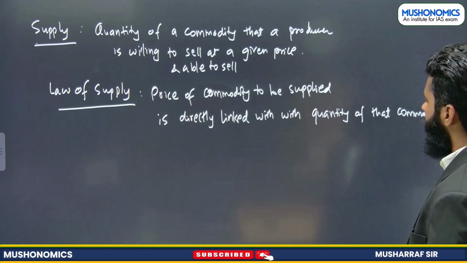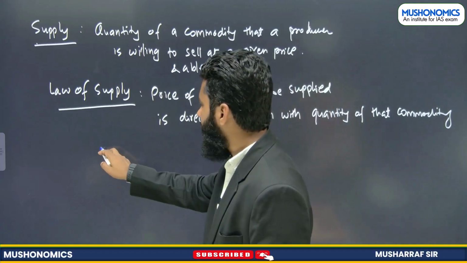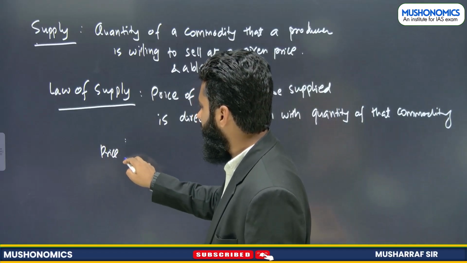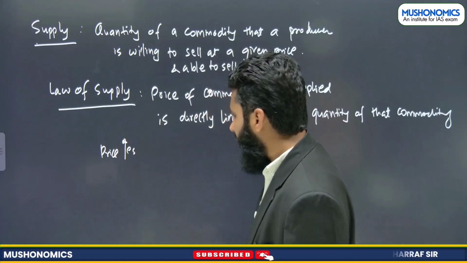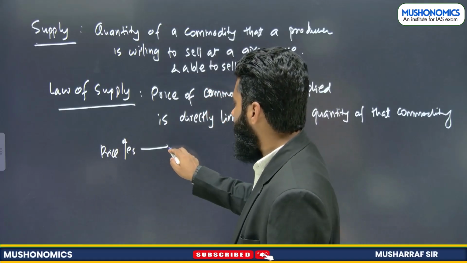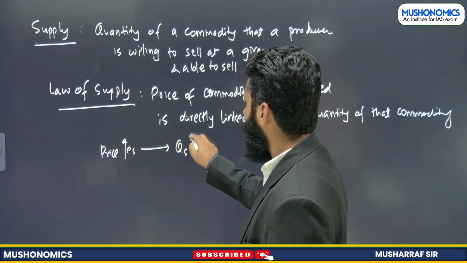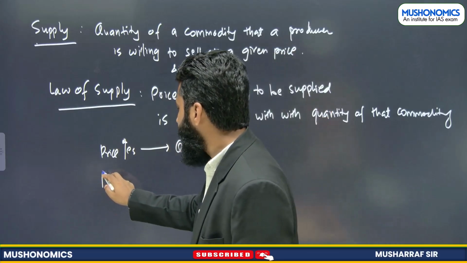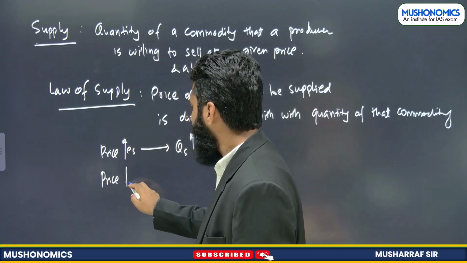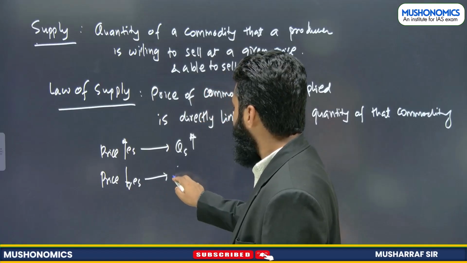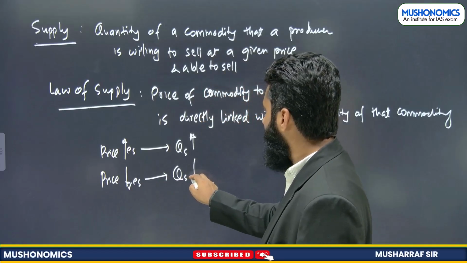What do we mean by this? For example, if price increases, profit is there, so quantity supplied will also increase. And if price decreases, quantity to be supplied also decreases.